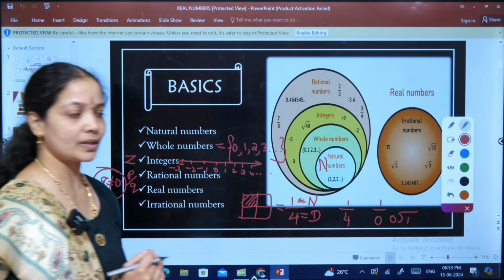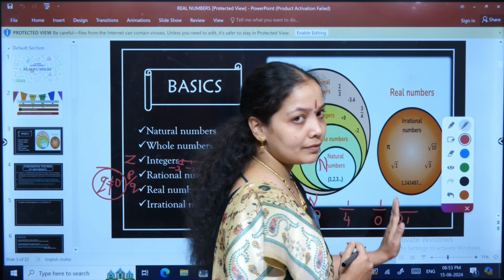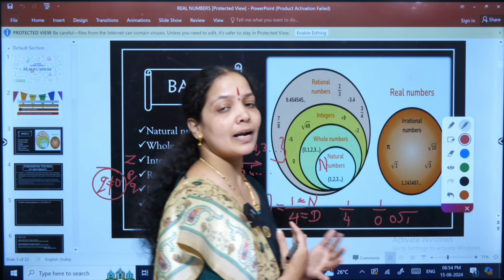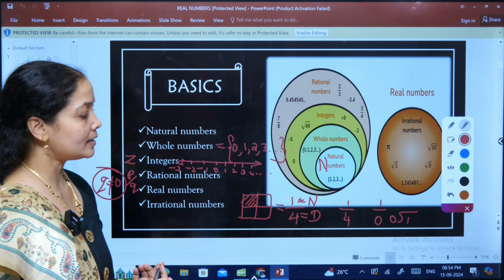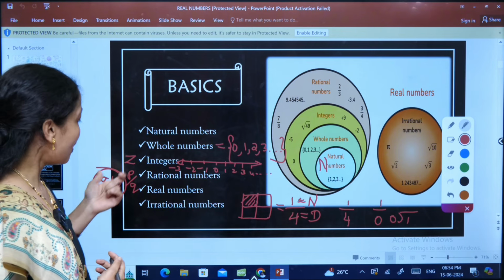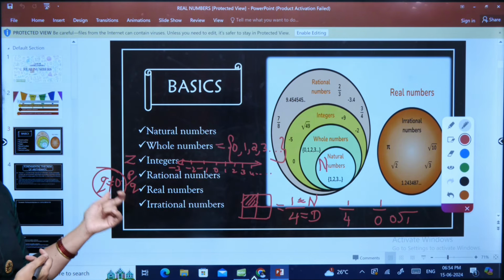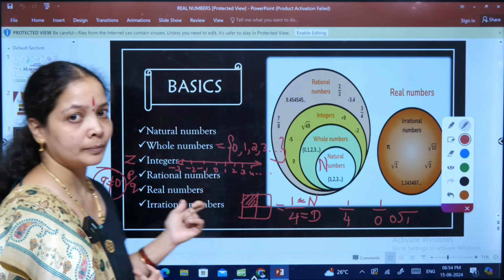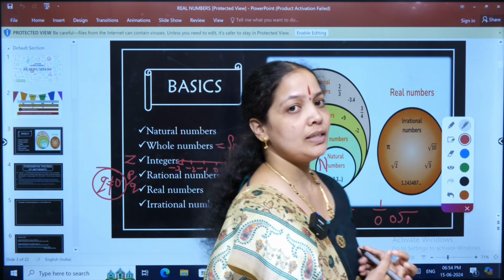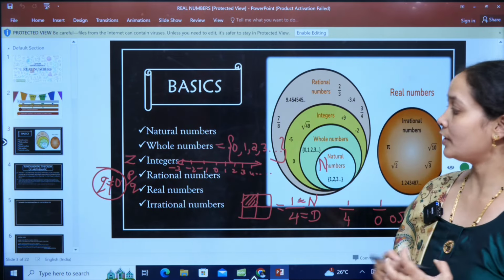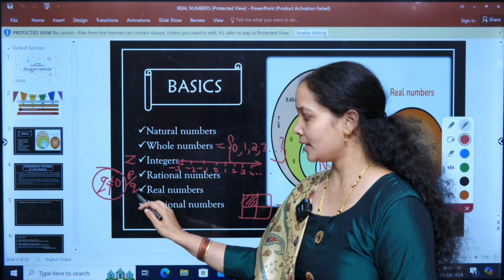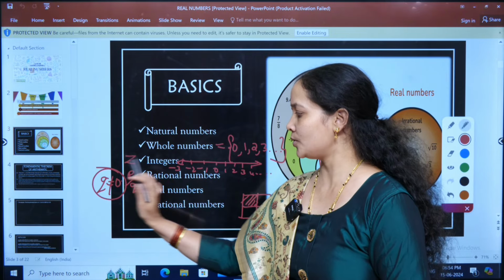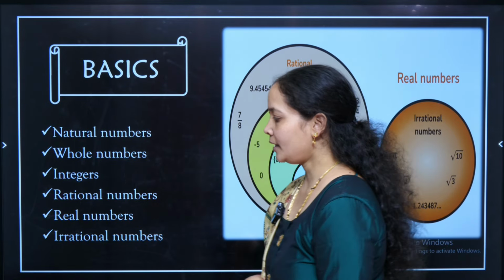I don't think so, because any number multiplied with 0 gives me 0 only, so I can't divide it at all. That is the reason we say that the denominator of a rational number, which is q, cannot or should not be 0. Therefore, rational numbers are those numbers which can be represented in p by q form where q is not equal to 0. Okay, so let us now learn about real numbers.